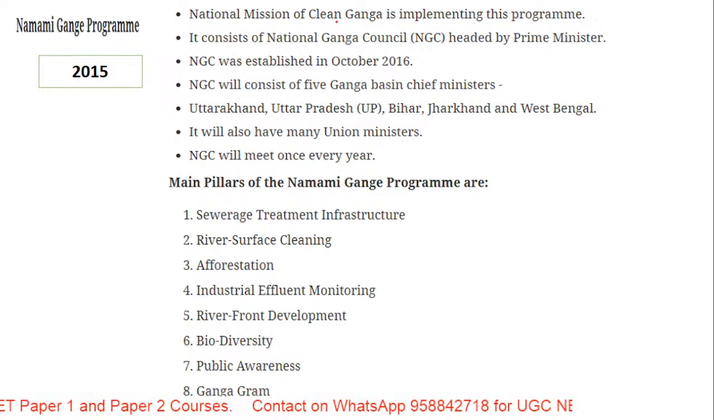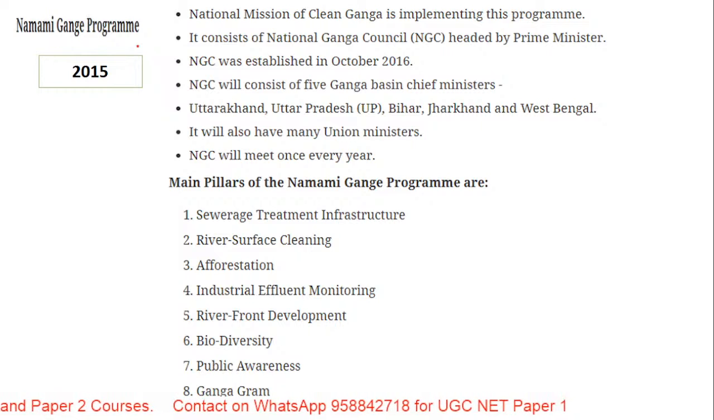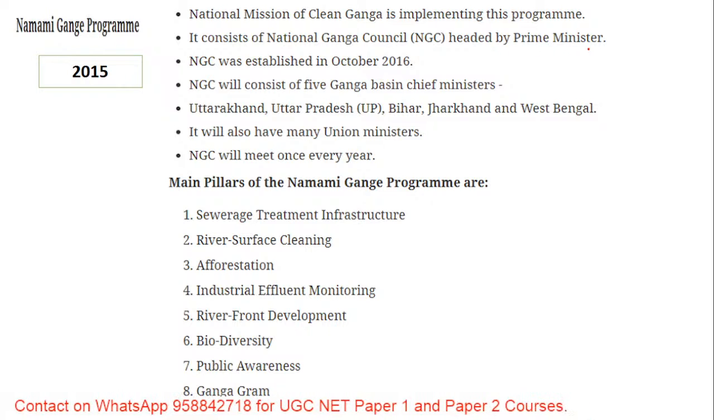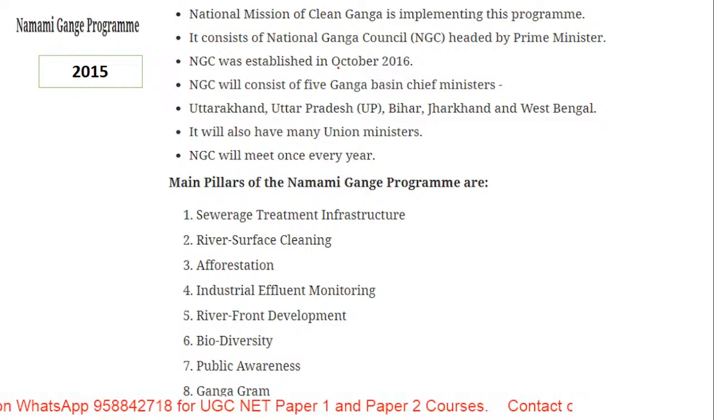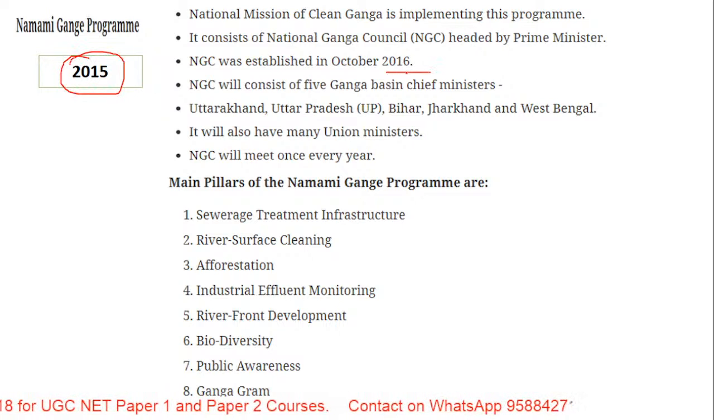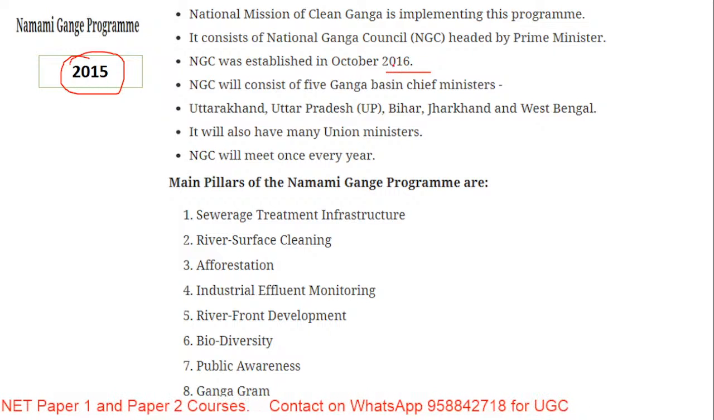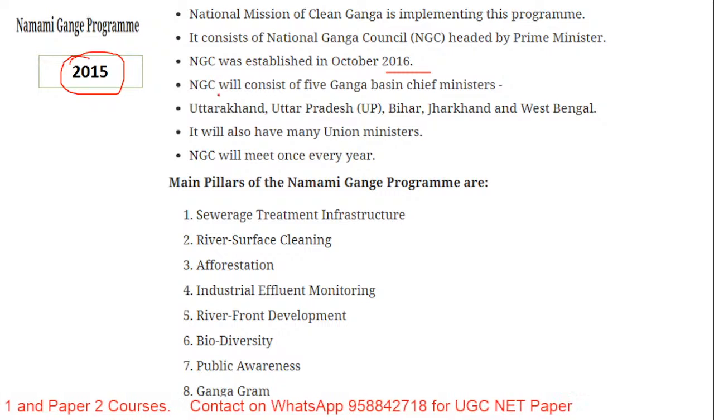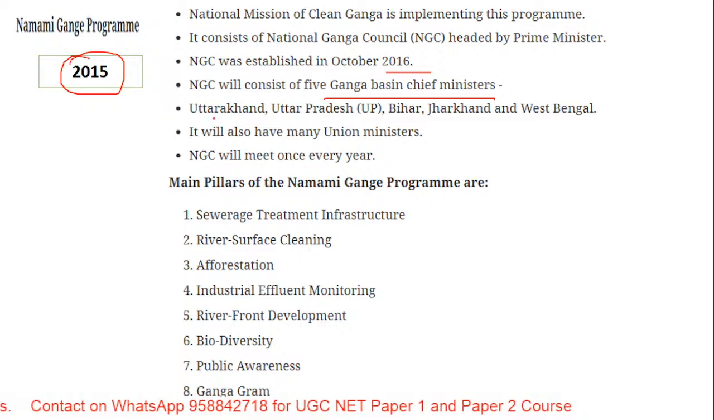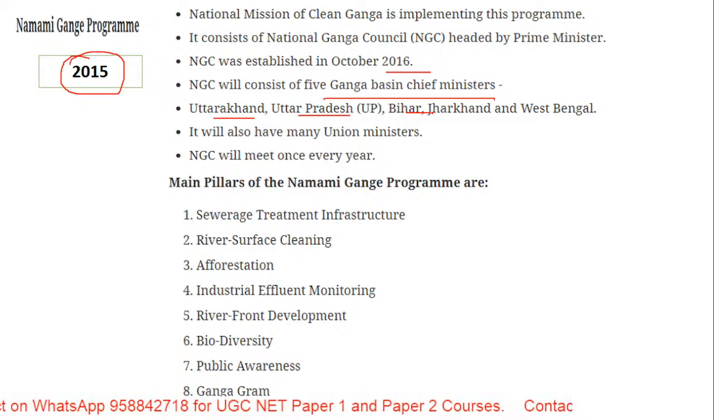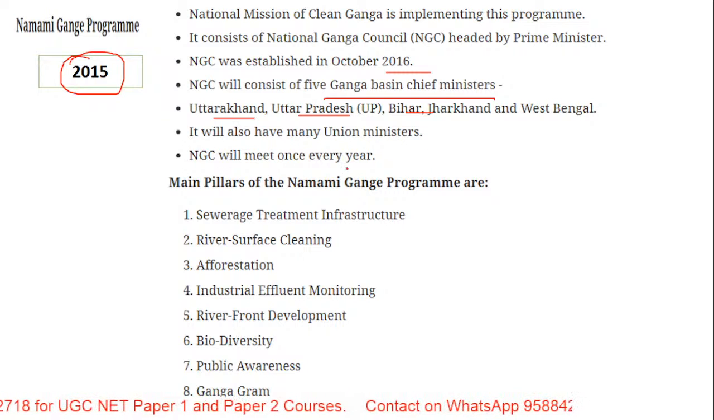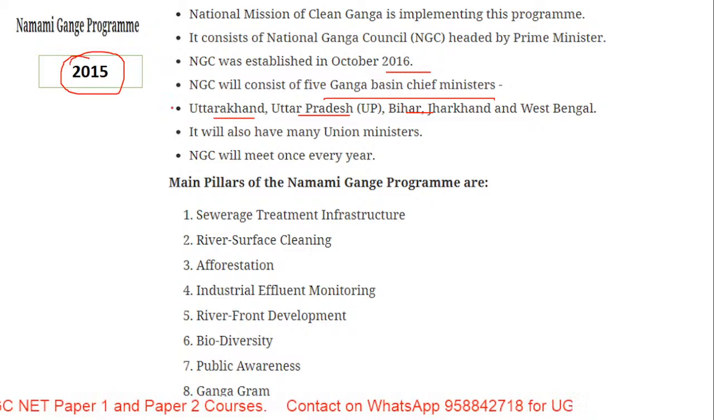So the National Mission for Clean Ganga is implemented through this program. It consists of the National Ganga Council, that is NGC, which is headed by the Prime Minister. The plan started in 2015 and was established in the year 2016. It consists of the 5 Ganga Basin Chief Ministers, from Uttarakhand, Uttar Pradesh, Bihar, Jharkhand and West Bengal. It will also have many union ministers, and it will have a meeting once a year in order to see the progress of the program.